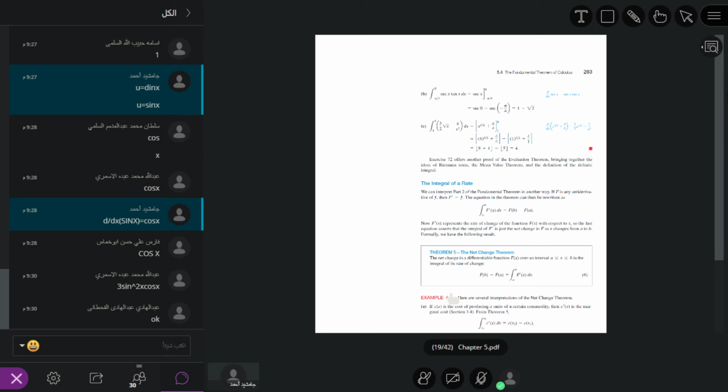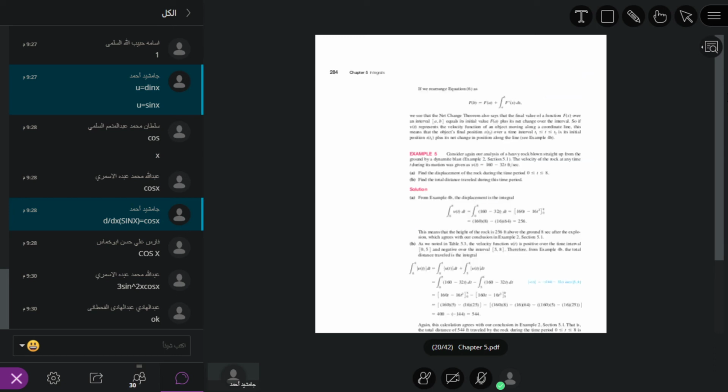If we have a function v of t, and the velocity at the initial point and at the second point are given, the answer is the displacement at t2 minus the displacement at t1. It means the movement of the object at the second point minus its movement at the first point.